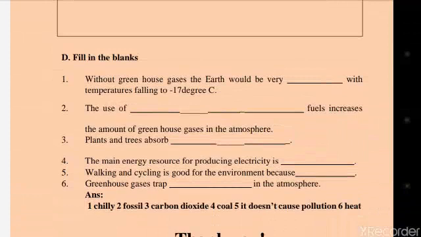Number 3 is plants and trees absorb carbon dioxide. Number 4, the main energy resource for producing electricity is coal. Number 5 is walking and cycling is good for the environment because it doesn't cause pollution. And the last one is greenhouse gases trap dash in the atmosphere, and the answer is heat.